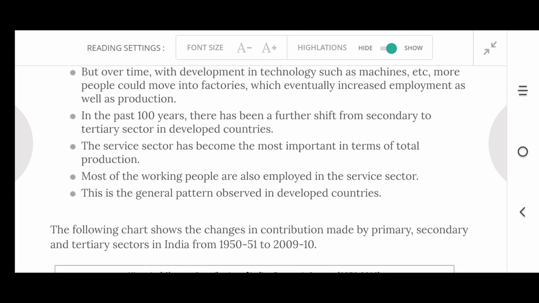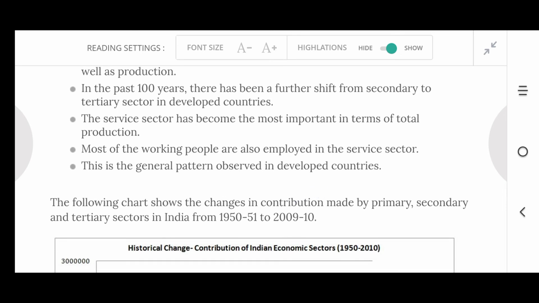The service sector has become the most important in terms of total production. Most of the working people are also employed in the service sector. Most of the working people are employed in which sector? Service sector. This is the general pattern observed in developed countries. In developed countries, most of the people depend on the service sector, or we can say the tertiary sector.